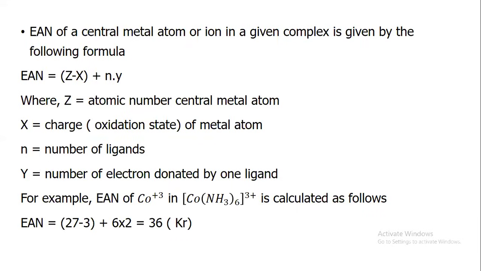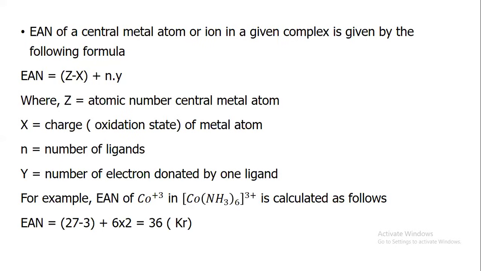The effective atomic number of the central metal atom or ion in a given complex is given by the formula: effective atomic number equals Z minus X plus NY, where Z is the atomic number of the central metal atom, X is the charge or oxidation state of the metal atom, N is the number of ligands, and Y is the number of electrons donated by each ligand.